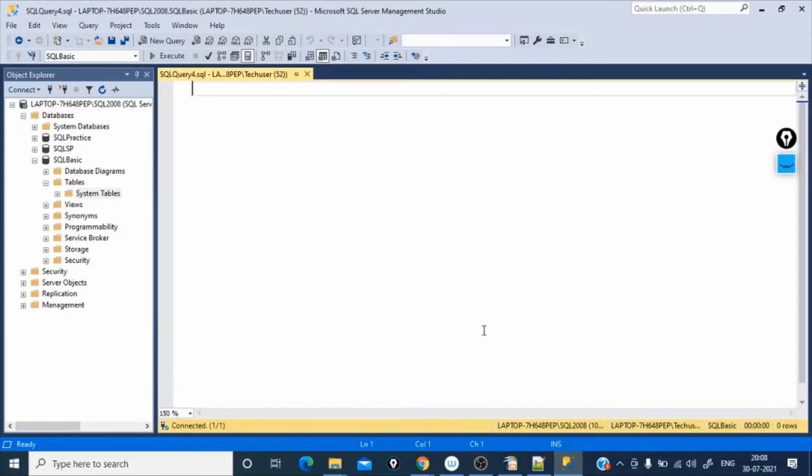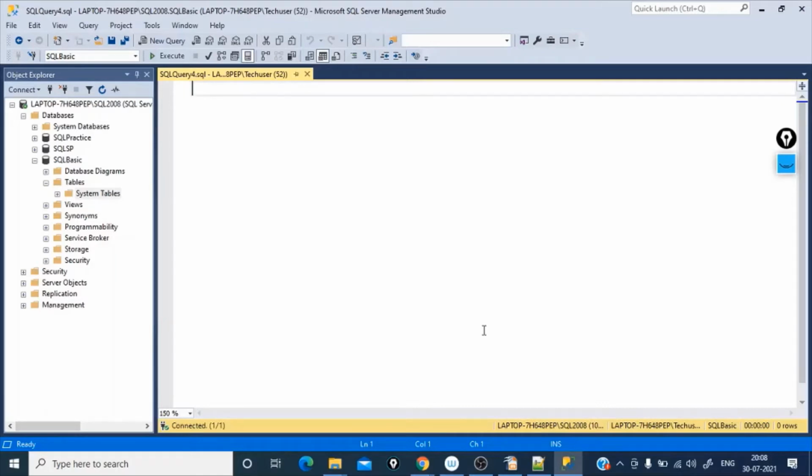For some reason, the recording was stopped, and I continued, and then I created the table and inserted the data. Everything was done, but now it is not recorded. So I will create the table.